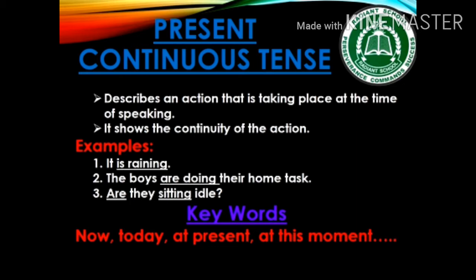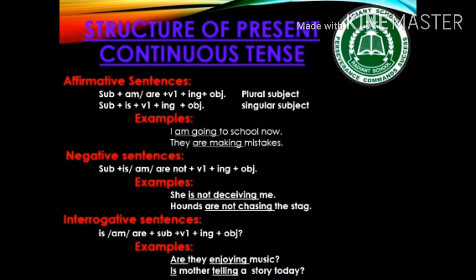The keywords for present continuous tense are now, today, at present, and at this moment. Is it clear? Now let's move forward towards the structure of present continuous tense. In affirmative sentences, if the subject is plural, we use am or are. Plural subject means I, we, you or they. And if the subject is singular, means if the subject is he, she or it, we use is with first form of verb plus ing.